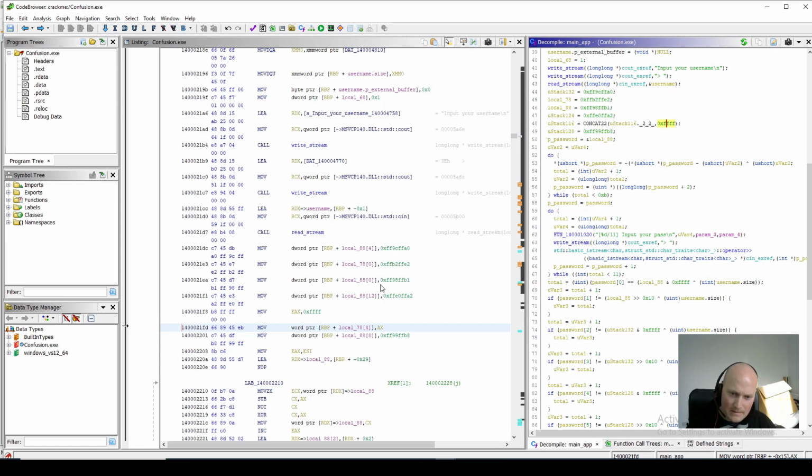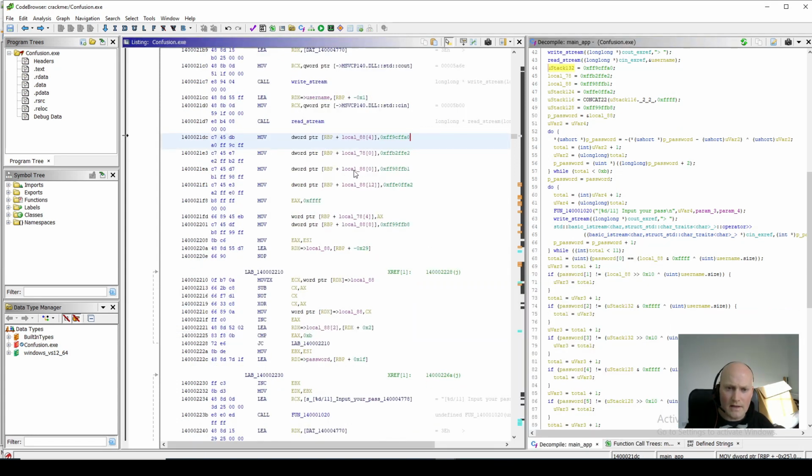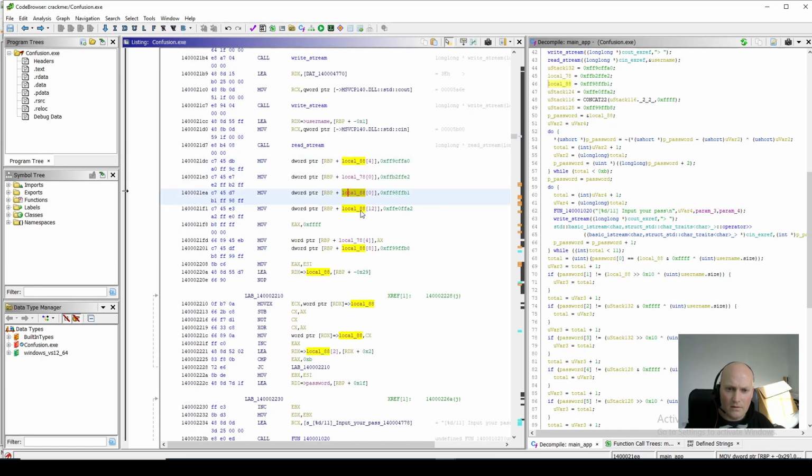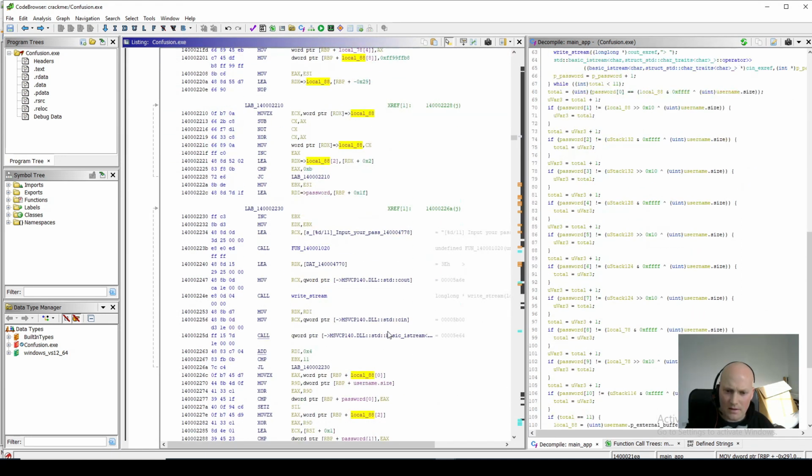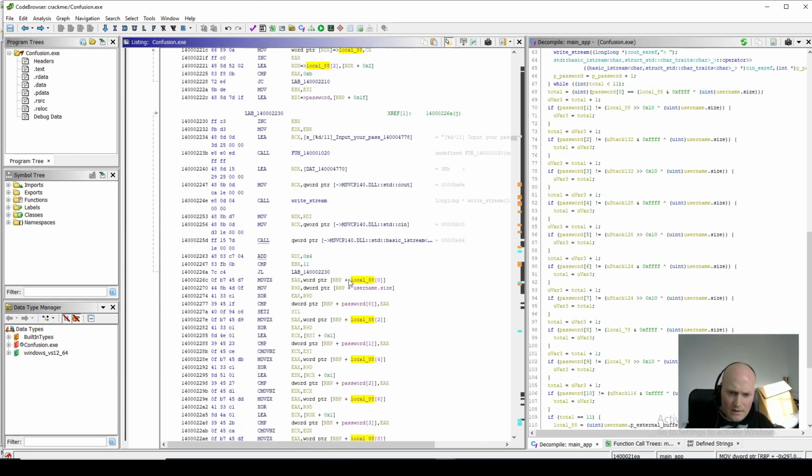So let's have a look at how these are being referenced. If I take this one in the password checking code down here, we see local 88, whatever that is, and a word, 2 bytes, gets read from there, and then another 2 bytes gets read from there. So it's using them as words. We see them stored as a double word, 4 bytes, but when it's doing these checks down here, it's just using a word for the check, so half of those bytes.